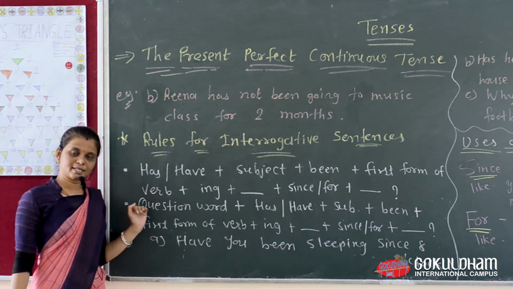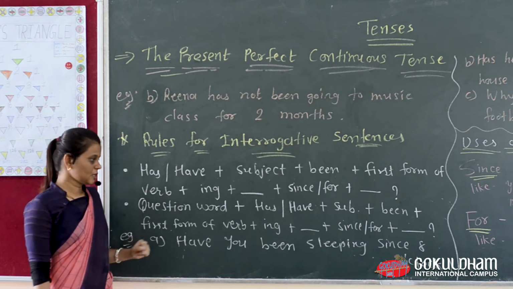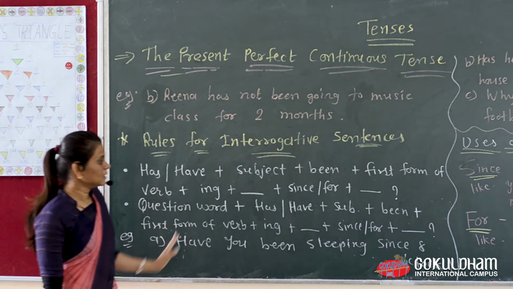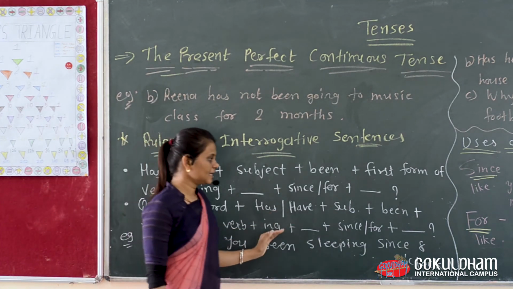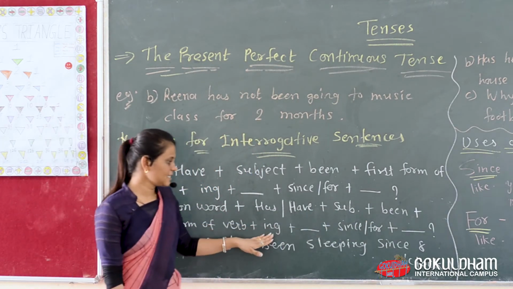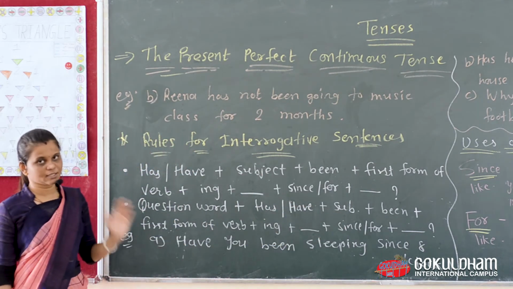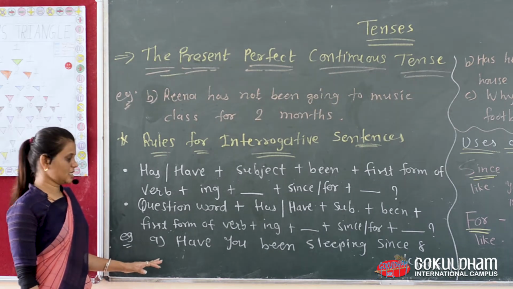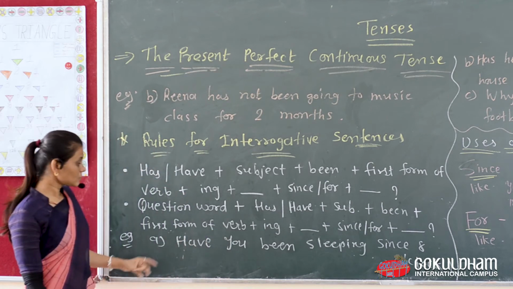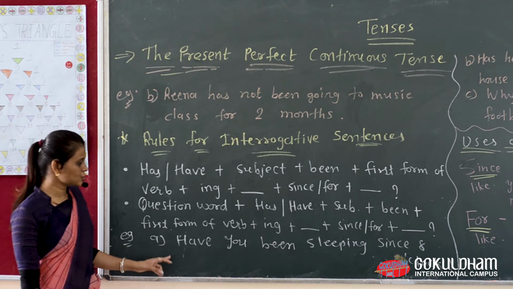Then another interrogative form is question word, like WH question word. So at that time we put WH question word first. Then has or have same. Remaining here: subject, been, first form of verb, ing, object, since or for, and the remaining part. Question mark is compulsory. Example of it: have you been sleeping since 8 o'clock? So this is an example of have, a yes or no type of question.